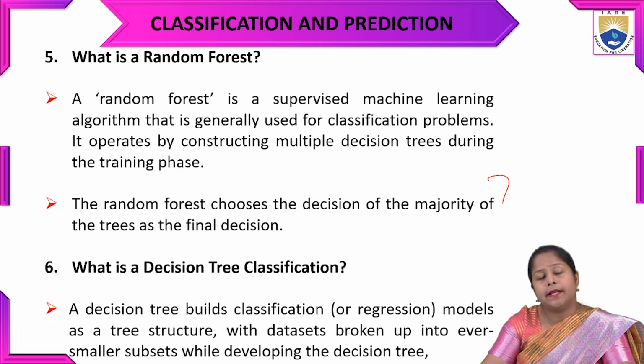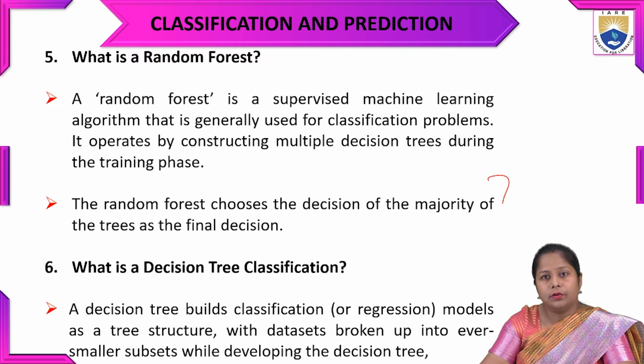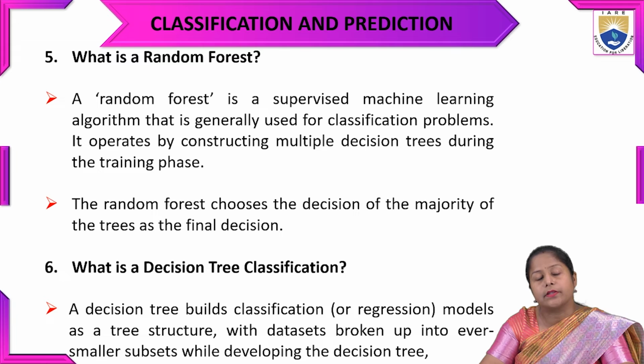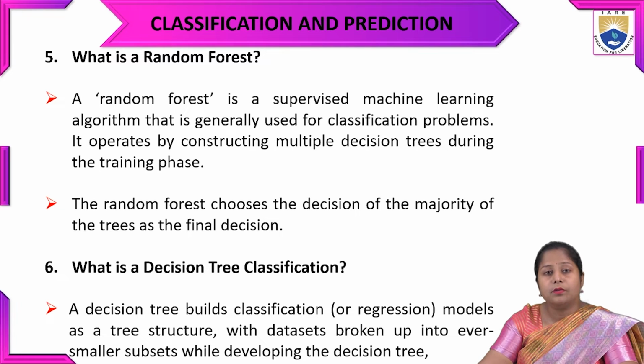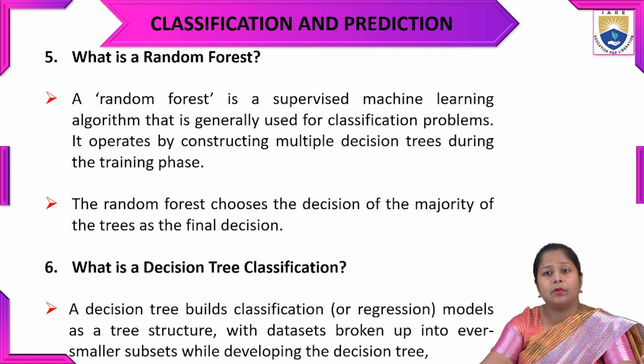What is decision tree classification? As I have told roughly, a decision tree is going to build a classification model in a tree-like structure, having the data set broken up into smaller subsets. Roughly, we can say it is a set of all the smaller subsets of data that is going to develop the decision tree.